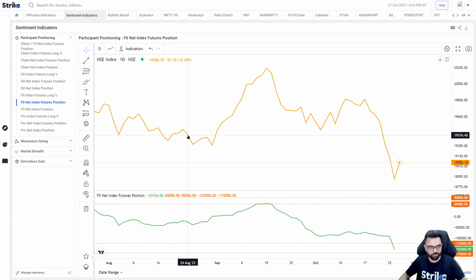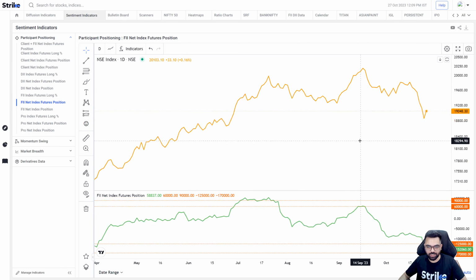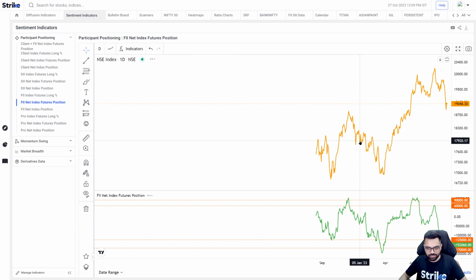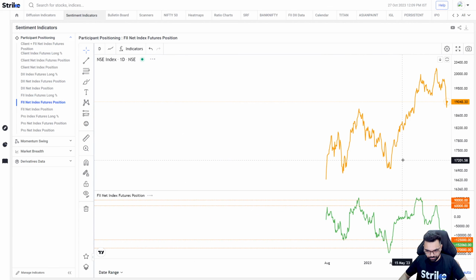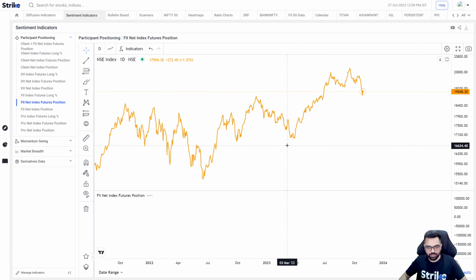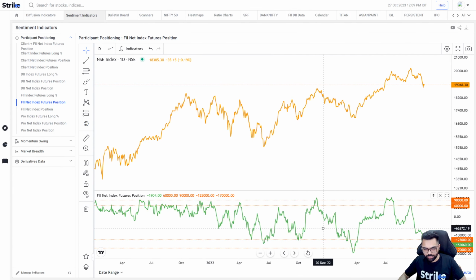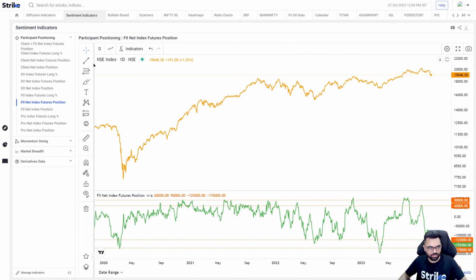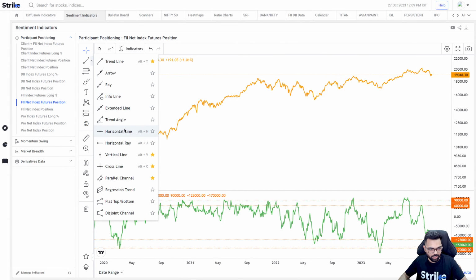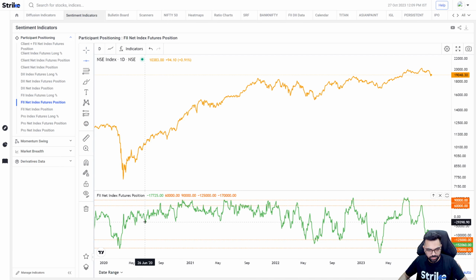I'll just try to show you the FII index futures and FII net index position today and how to analyze it. As you can see, they are overbought at the tops and oversold at the bottoms. Basically they have a lot of long positions at market tops and excess short positions at market bottoms. If we look at it to judge the behavior, during the whole 2020 bull market, the positioning did not go much below minus 25,000 contracts.